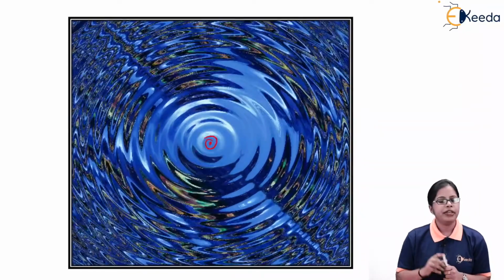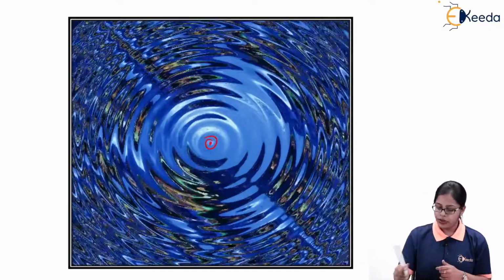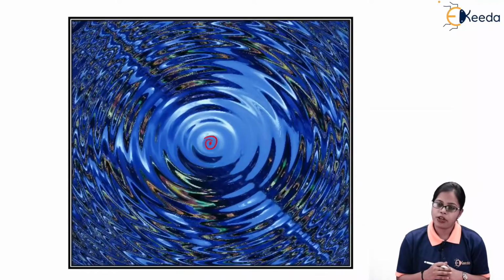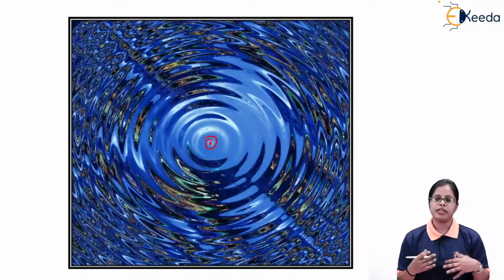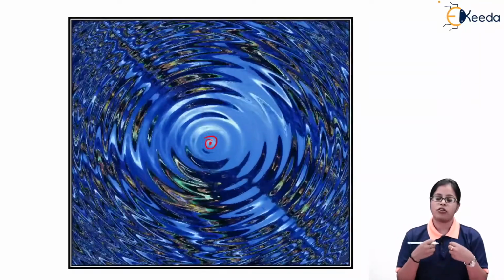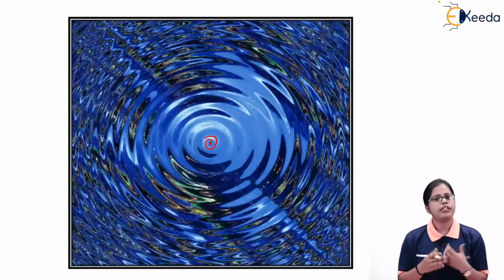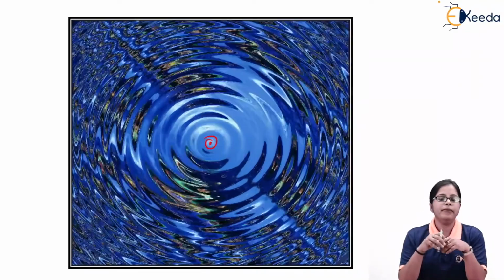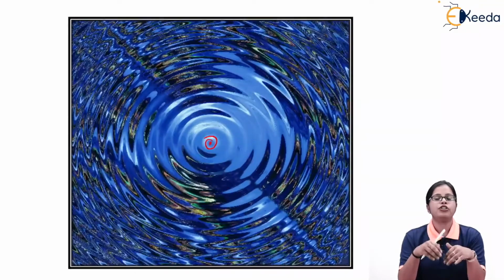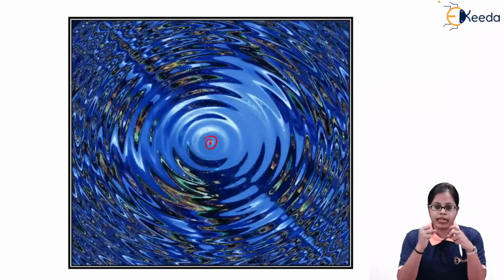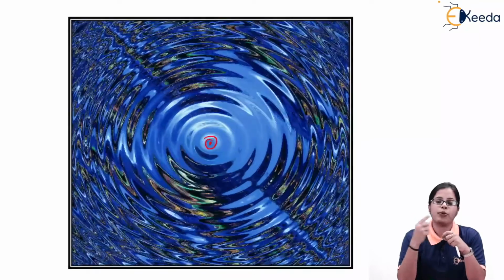And at that point, the energy transferred creates a disturbance in the water molecules. That means the ripples being created are due to the energy provided by the pebble at that particular point. If we provide energy to the water molecules at that point, that energy will be gained by the water molecules and they will start vibrating.